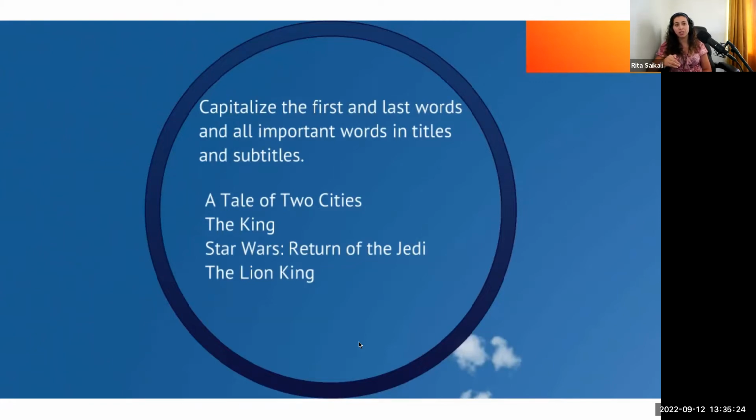If you see a preposition in the title, just don't capitalize it, okay? Star Wars: Return of the Jedi, that's the subtitle. Again, we don't capitalize prepositions. We don't capitalize articles, okay? So, for example, a and the, but in the first one, we did capitalize A because it was the first word in the title. The Lion King, again, we capitalize The because it is the first word of the title.